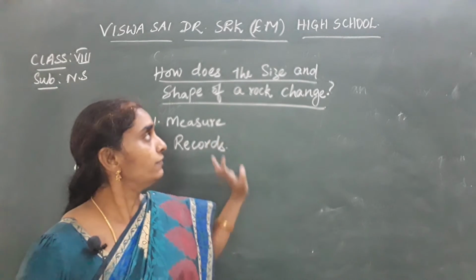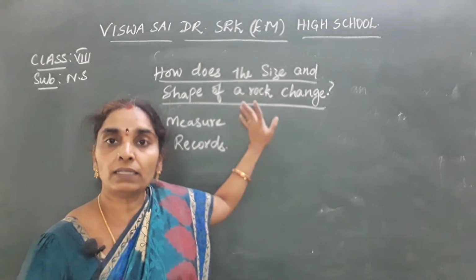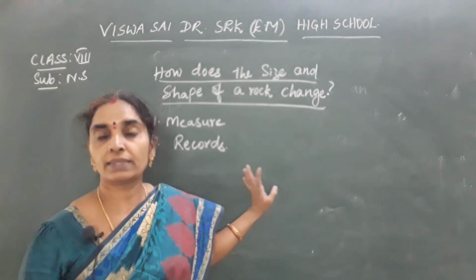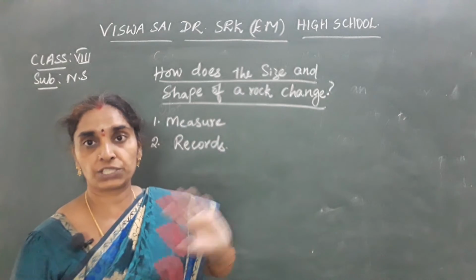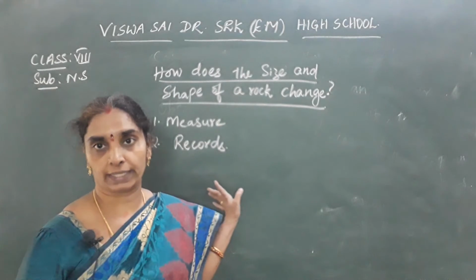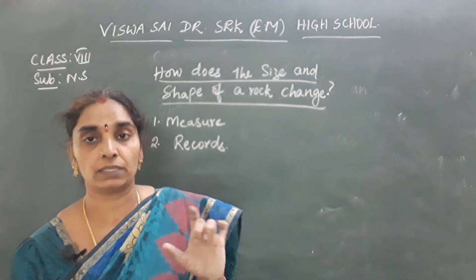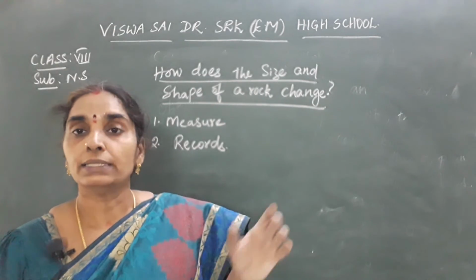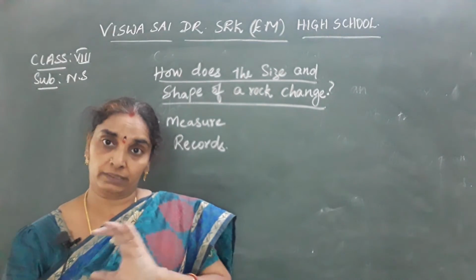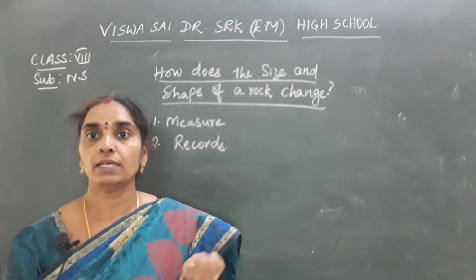What is the measurement? First she takes the rock, measures the size and shape of the rock, and then keeps it in 3 jars containing sand and water. Then she interprets the data. She shakes the rocks continuously for a week, measures and records it. While she shakes the jar, the sand rubs against the rocks, and the rocks decrease in size day by day.